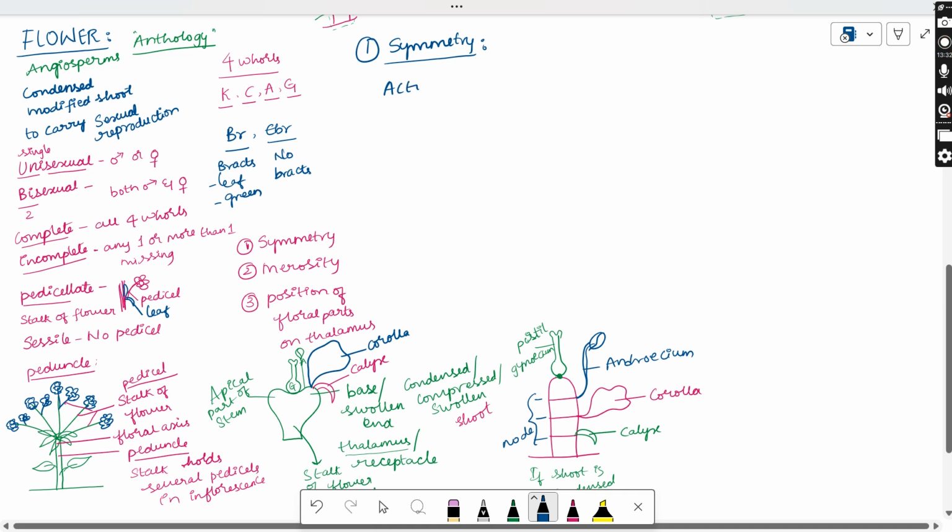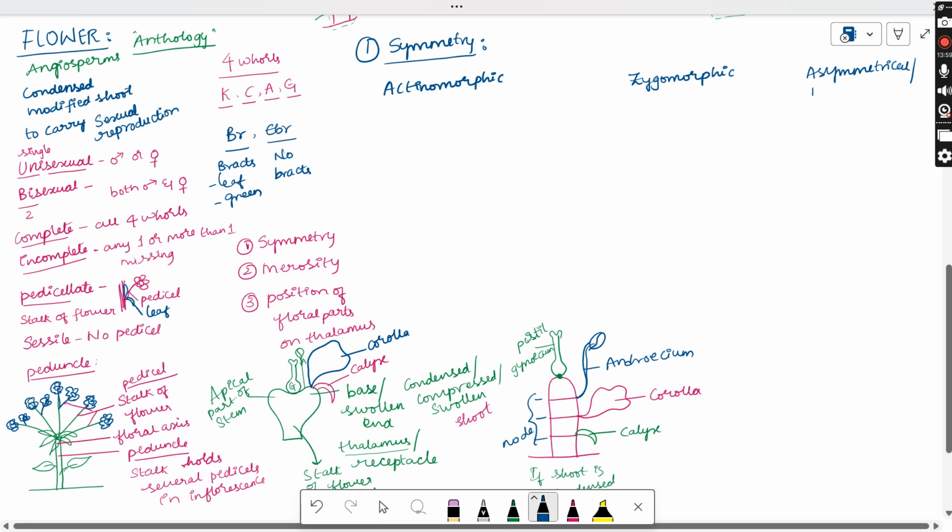One is the actinomorphic, and the second one is zygomorphic. Along with that, in some cases, the third type is also mentioned, that is asymmetry. Some flowers may have symmetry, some may not have symmetry. So those are asymmetrical flowers. Now let us see what is meant by these asymmetrical flowers.